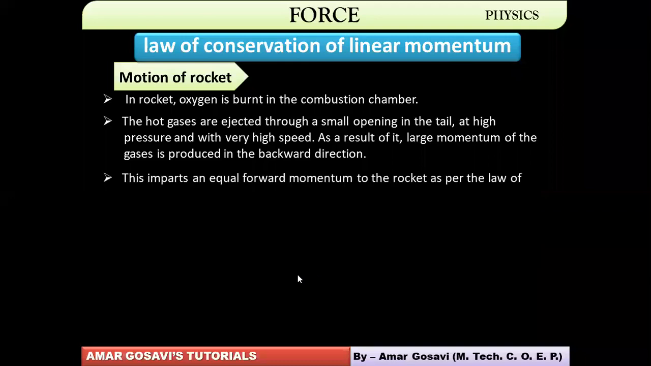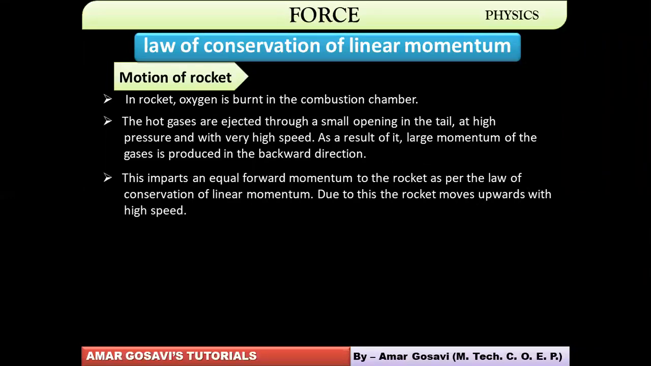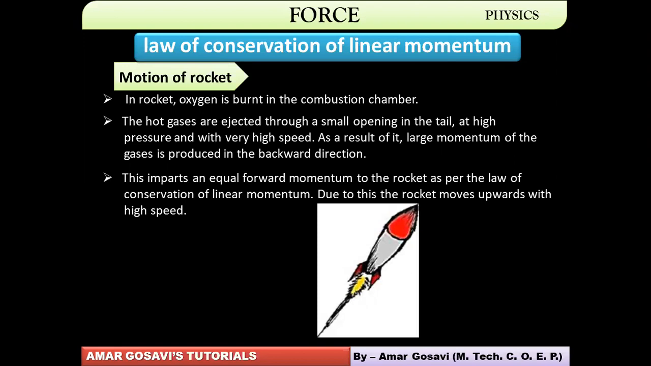Yeah, so this imparts forward momentum to the rocket, and the rocket moves upwards with high speed. This is how it's going to happen, right? But then initial momentum was zero. Now there are two momentums after the ignition takes place. Rocket has momentum upward, gases have momentum downward. So they nullify each other. So in a way, final momentum is also zero, even if the motion is taking place. So that's how you have to understand the law of conservation of linear momentum.